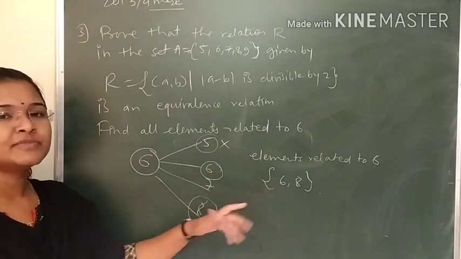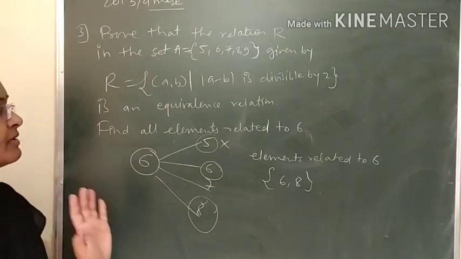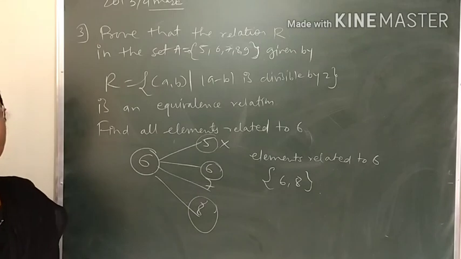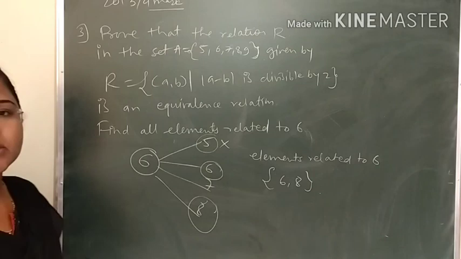Getting? Any doubt? So this question was asked for 4 marks: 3 marks for the equivalence relation and 1 mark for finding the elements related to 6. Getting? Any doubt? So the remaining examples we will see in the next session. Thank you.